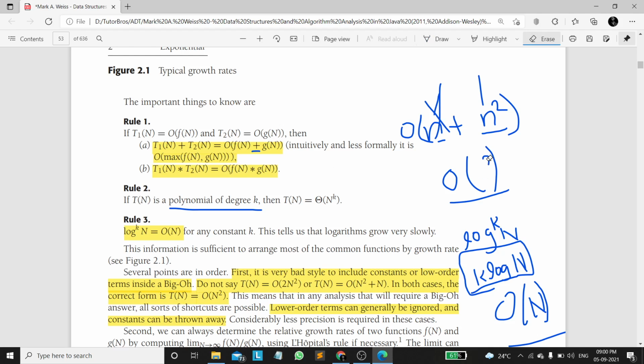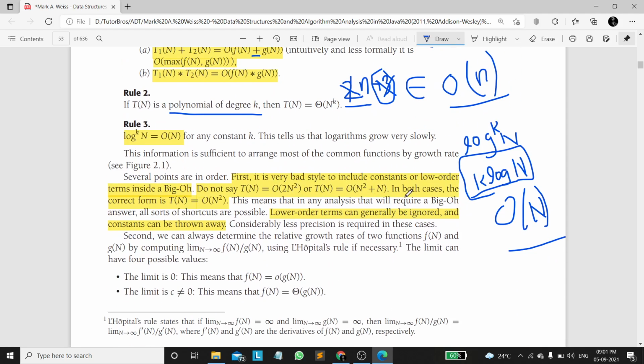What you might be asking is, what is a constant? In the case of the 2n plus 3 example, we can exclude this, as there is no growth rate here. It is a constant. In the case of 2n, 2 is a constant. 2 doesn't affect the growth rate. So it is a constant, and we can neglect it. So neglecting constants, it is simplified to big O of n. It belongs to big O of n. That is what this line says.